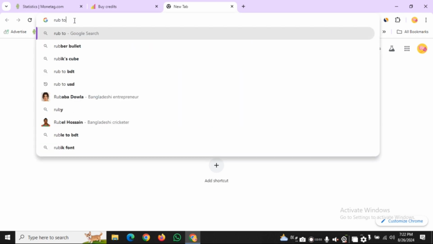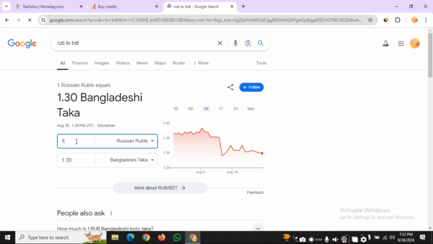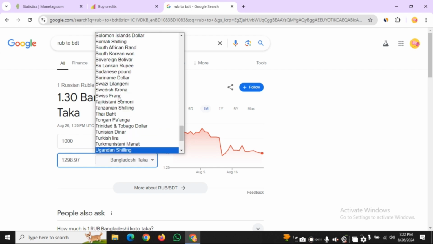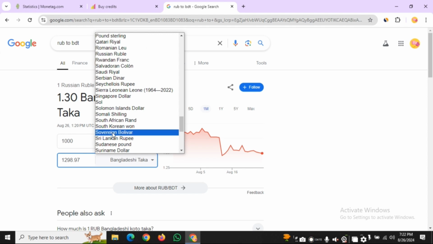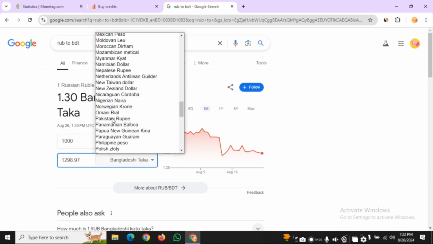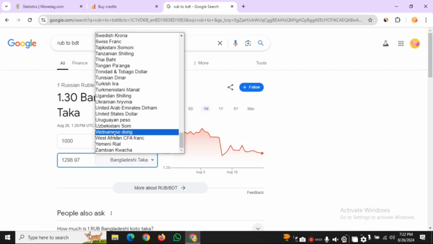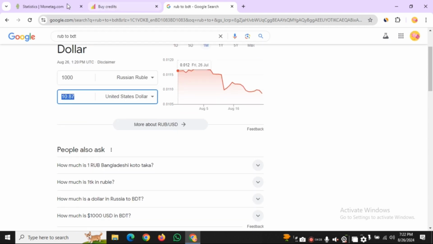Converted, 1,000 rubles is about 1298 Bangladeshi Taka, and in United States dollars it is $10.87.